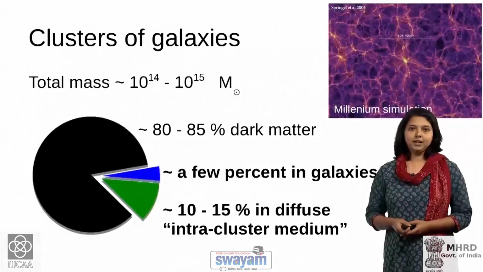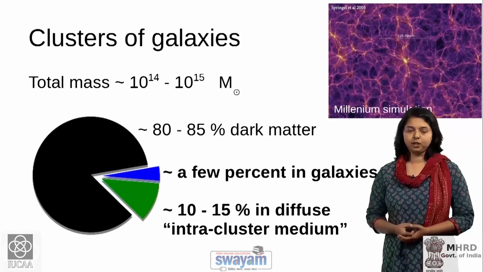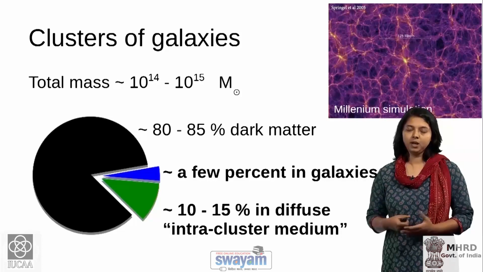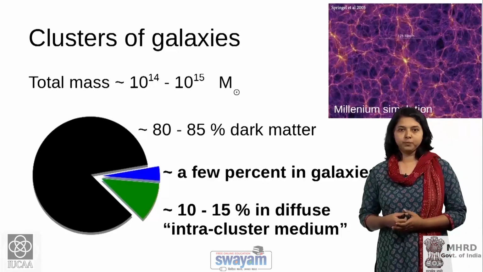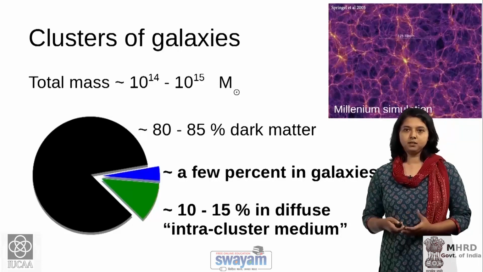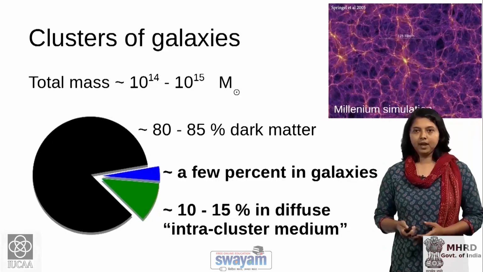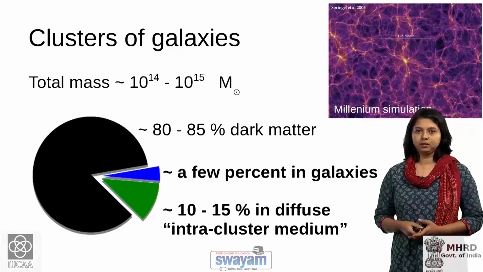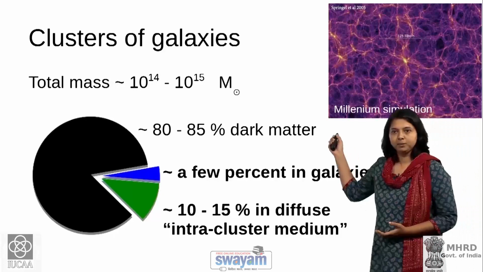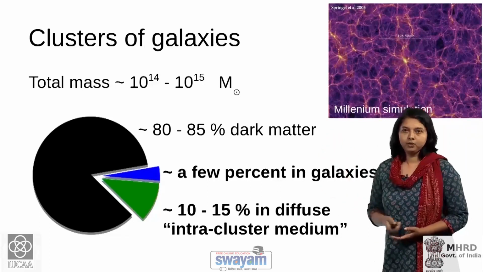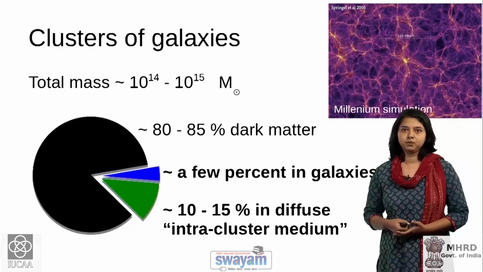So, clusters of galaxies are basically part of this large scale structure which we call the cosmic web. If we look at our universe on the largest scales, we see that the distribution of galaxies turns out to be like a cosmic web, and galaxy clusters are actually the nodes of these intersecting filaments. So, these bright portions in the simulation that you see in the background here are galaxy clusters, and they are the most massive gravitationally bound systems in the universe.